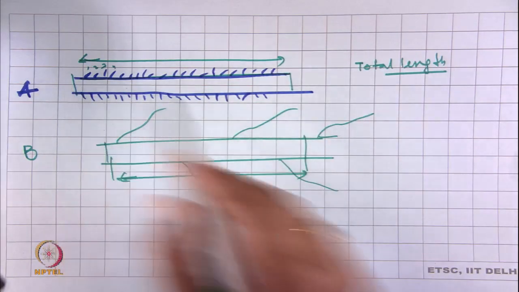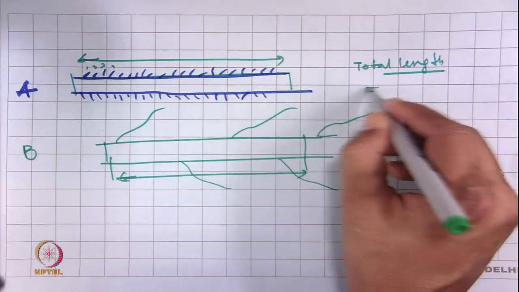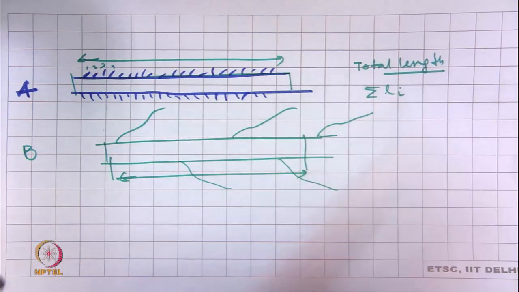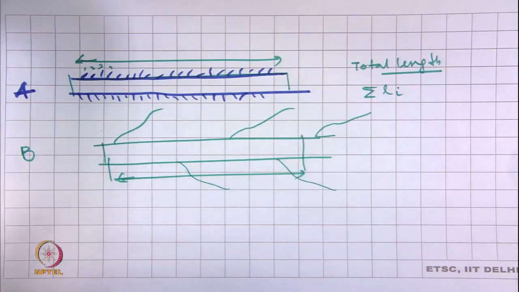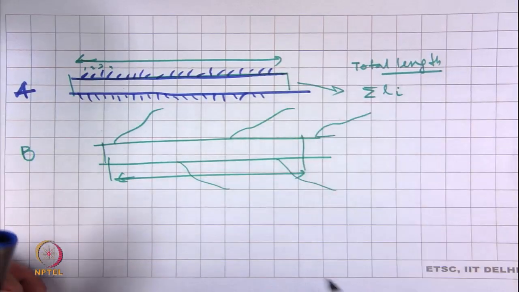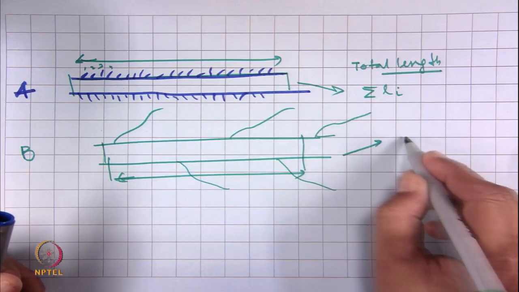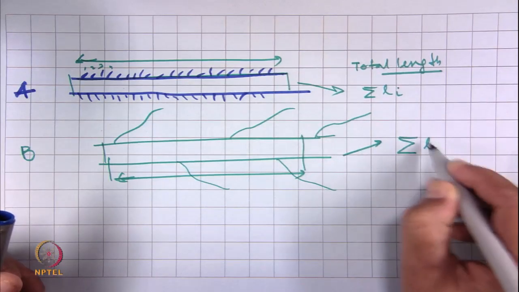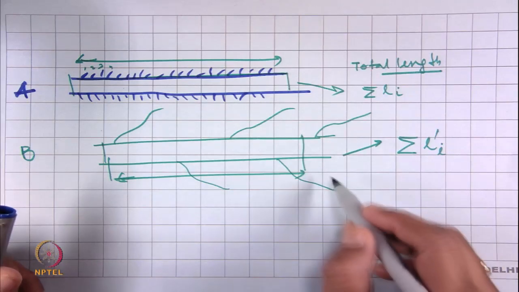If we add all these hair lengths, L_i, this is the total length of hair in yarn A, and here we add the total length of hair, L dash i, in yarn B.